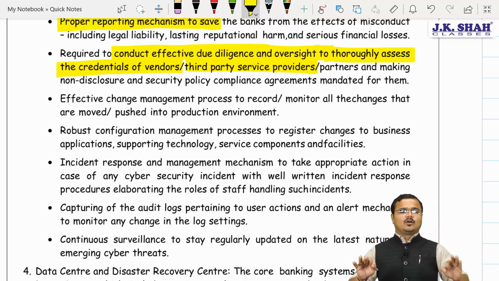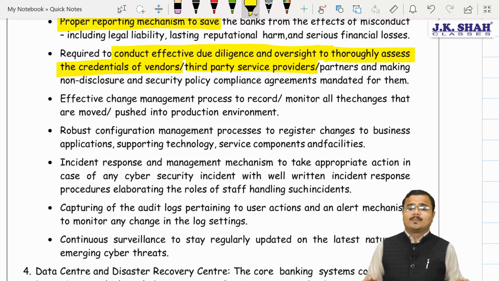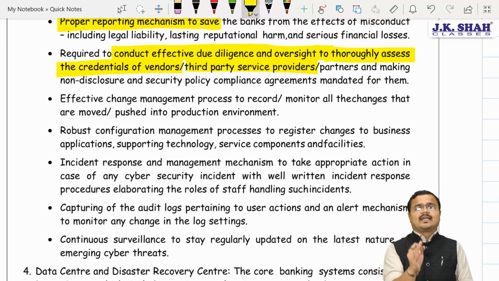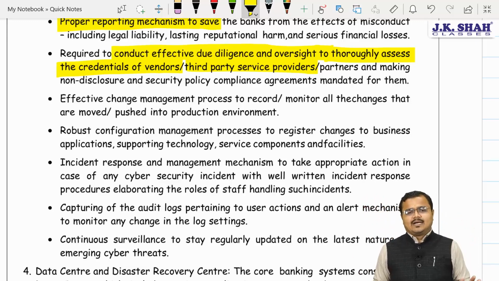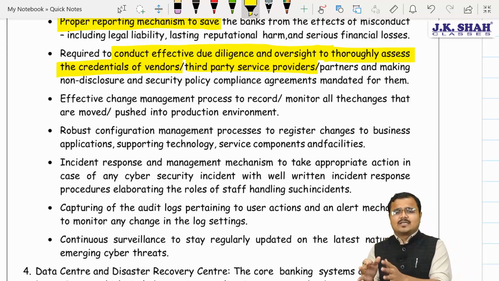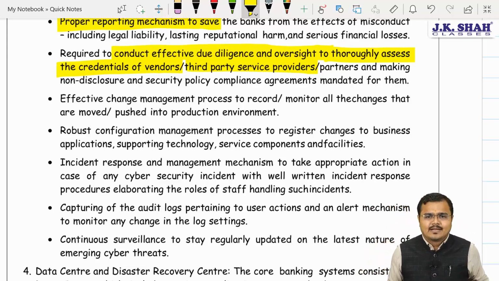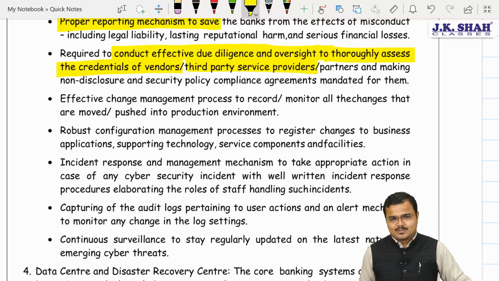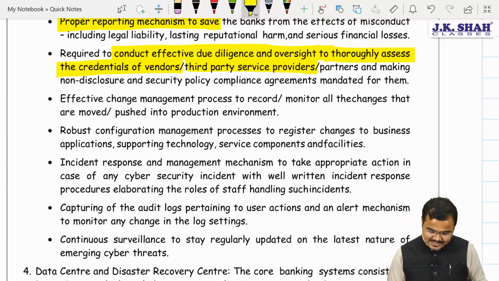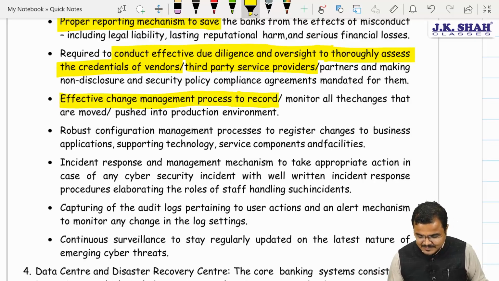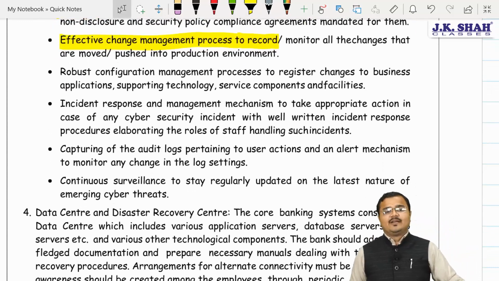Just because they are giving the technology, it doesn't mean that I should not keep a control on them. I need to regularly assess and verify whether they are giving effective and efficient services for my banking system or not. Next, as we always say, proper changes must be there. Effective changes must be implemented from time to time. As Jigar sir always says, change with the change before the change will change you. Say this. An effective change management process must be there.